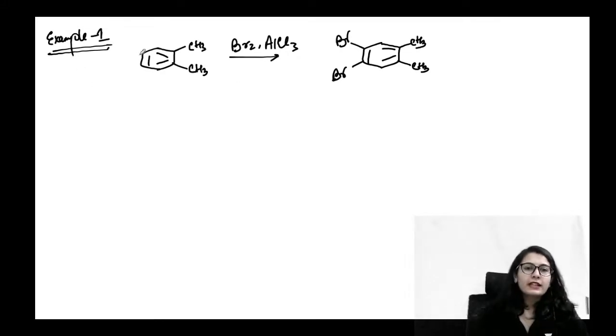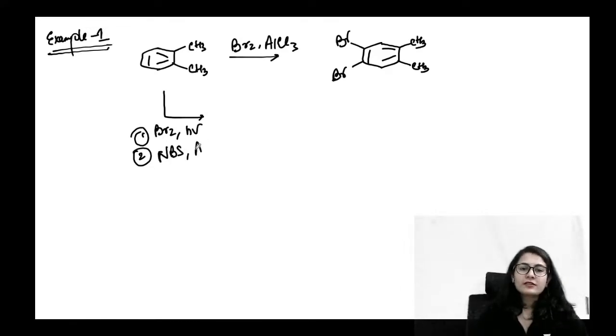Okay, now the same molecule, if we are providing bromine in the presence of light. First example this. Second is, if to the same molecule we are providing NBS in the presence of AIBN. आज ही मैंने ये question कराया in the special class. ठीक है?